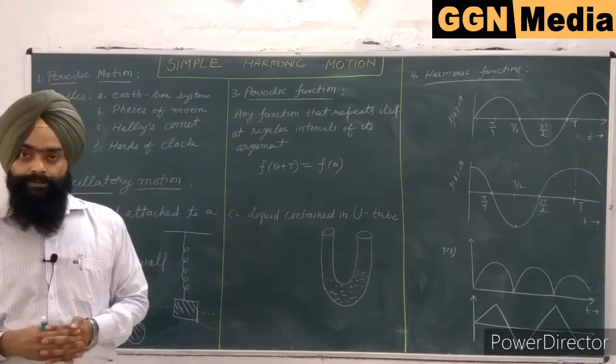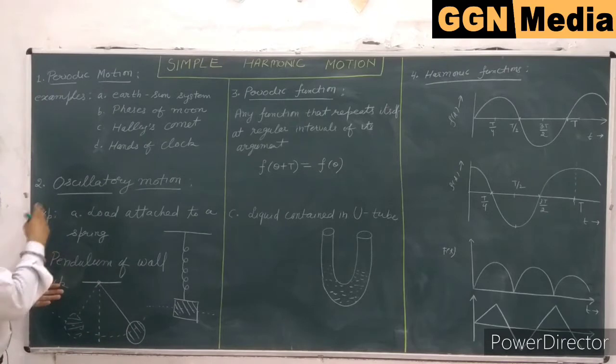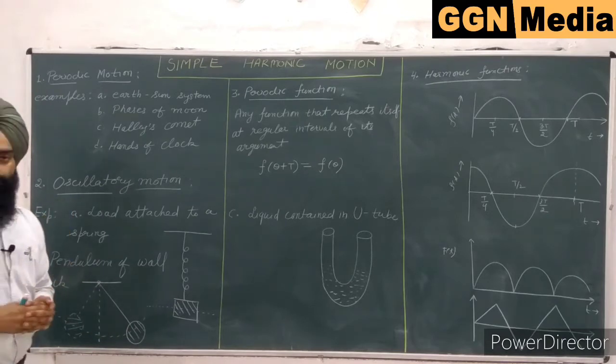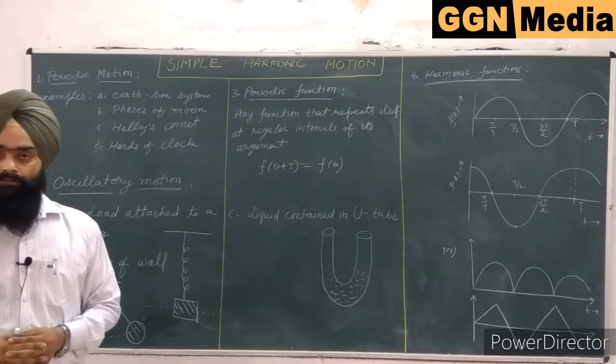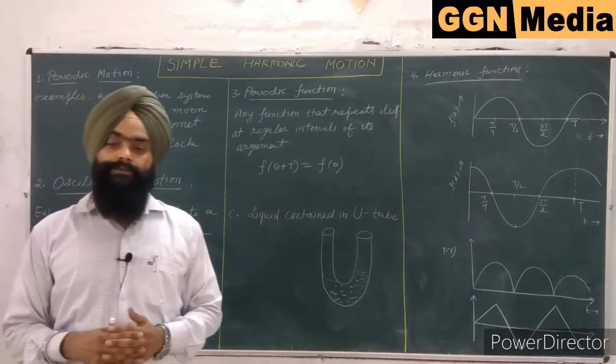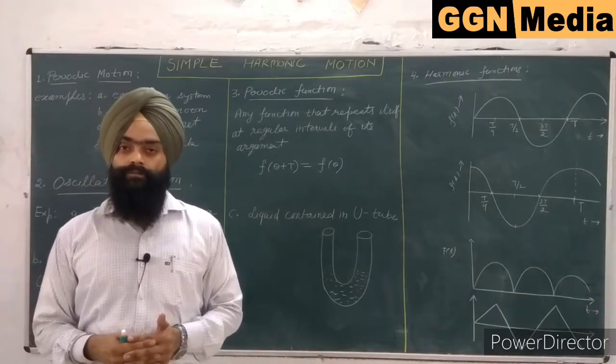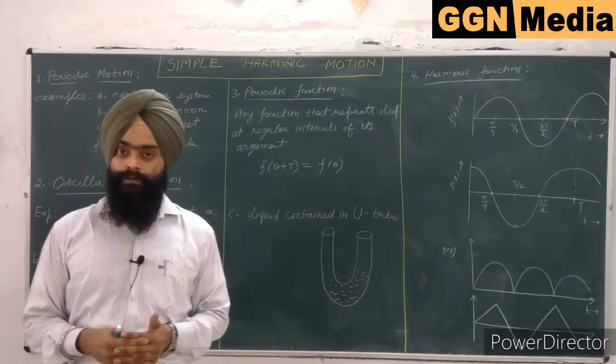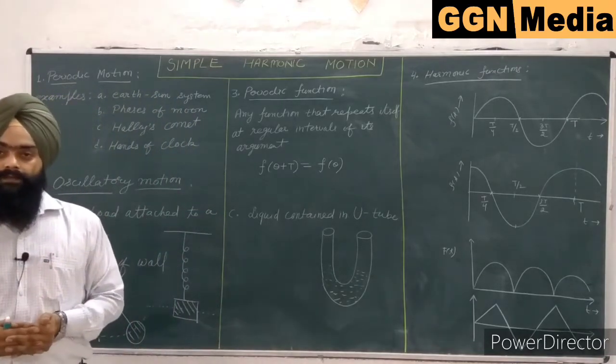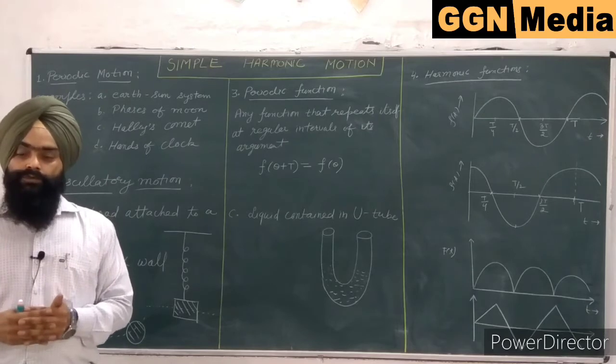The examples of periodic motions are the Earth-Sun system. We know that the Earth revolves around the Sun and it repeats its period of revolution after 365 days. So this kind of motion can be considered periodic motion because after every 365 days, this motion is repeated.